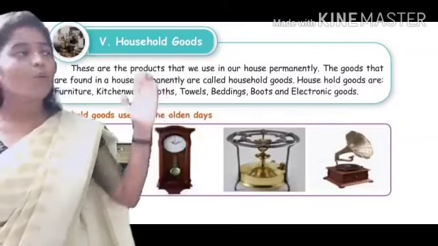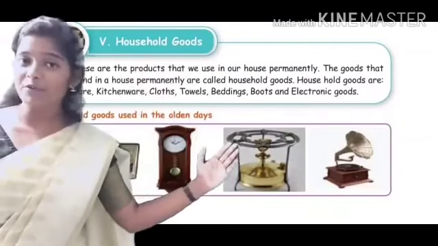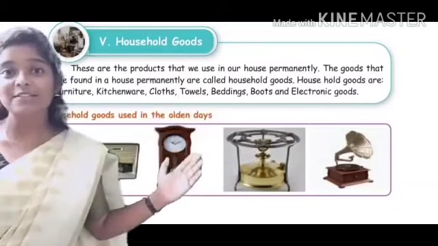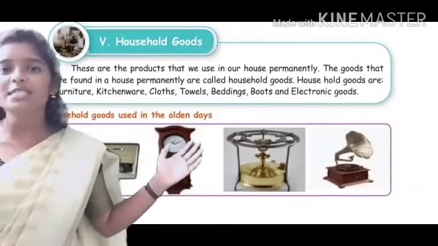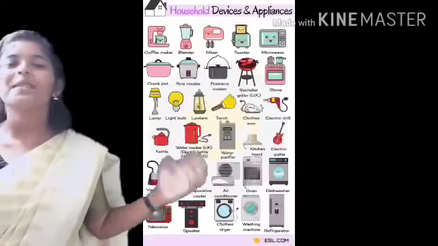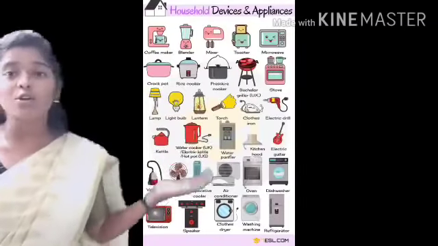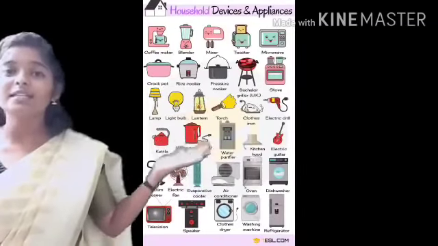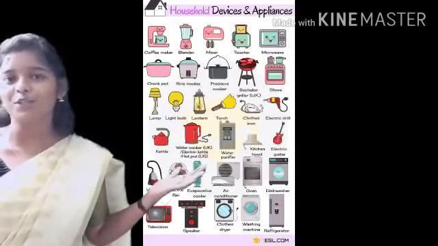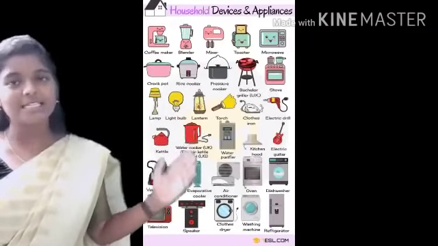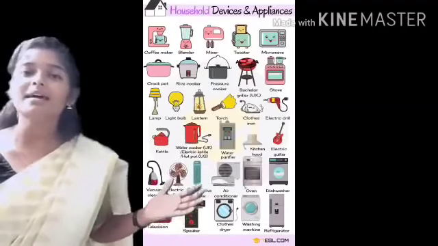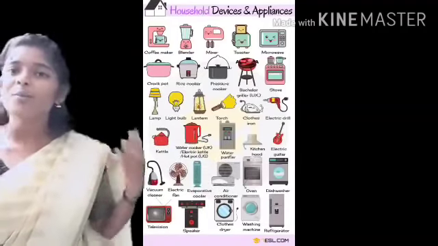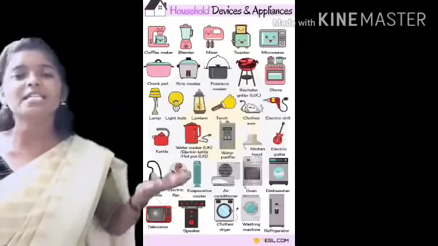These are the household goods used in our olden days, children. Just have a glance. Wall clock, gramophone, radio, television, everything is there. And these are the household goods used in the modern days. You know what we use, right? Refrigerators, washing machine, microwave oven, many things that we use in our modern days. That is this 21st century.